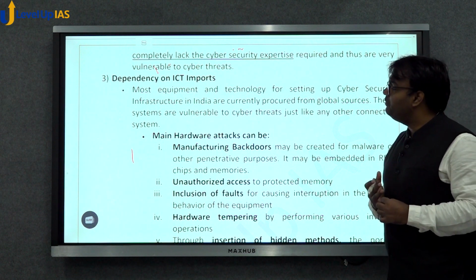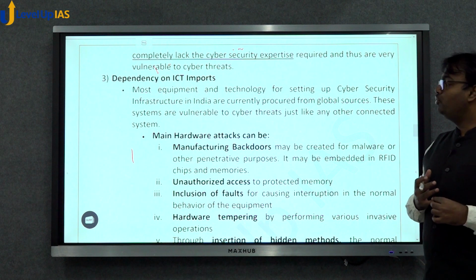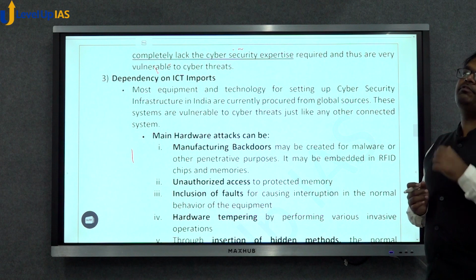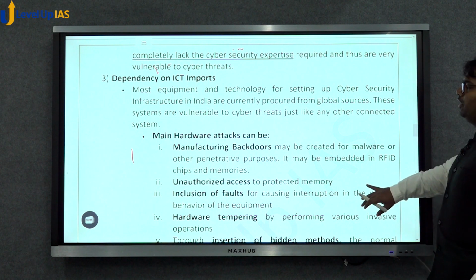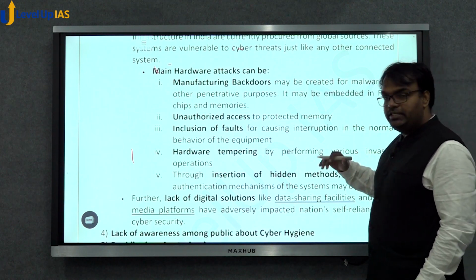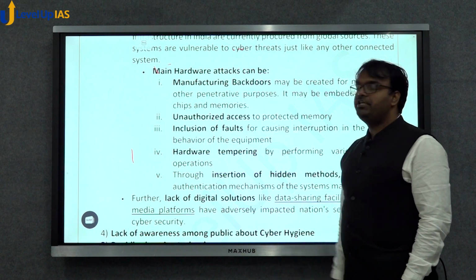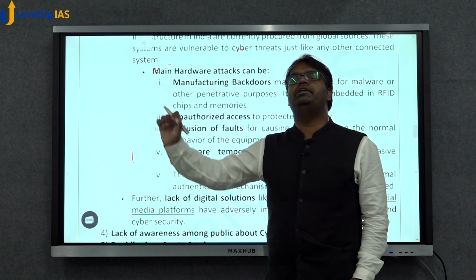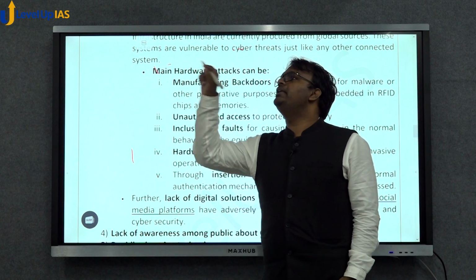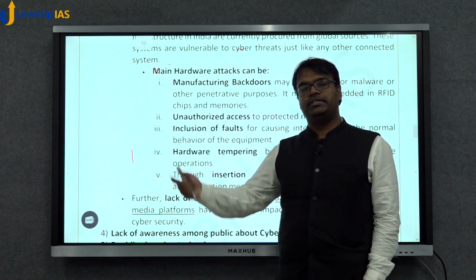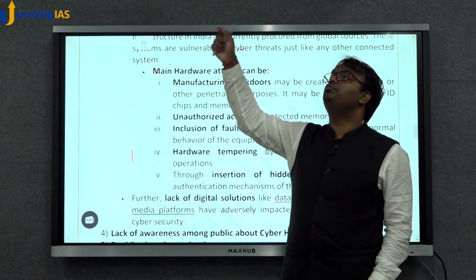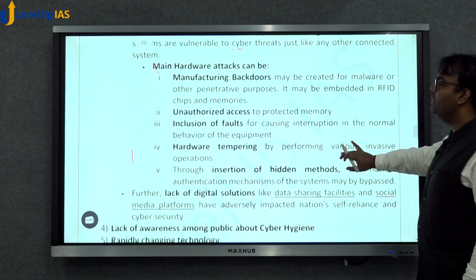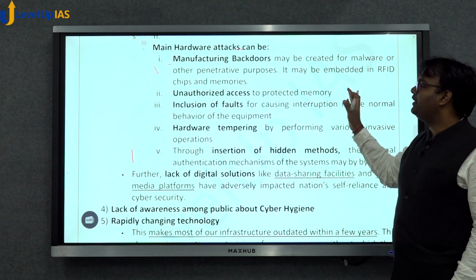So for information and communication technology, we depend a lot on imports, which makes us vulnerable. For example, when we are importing a lot of things from China, the Chinese companies can provide for a manufacturing backdoor. Like they would say that this phone is completely secure, but they may add in a backdoor there by which the Chinese government or Chinese agencies would be able to access the personal data of individuals who are using those phones. In the same way, they may provide for unauthorized access to protected memory.